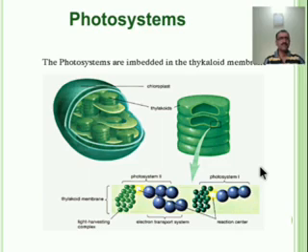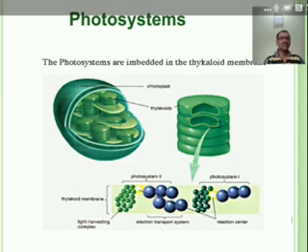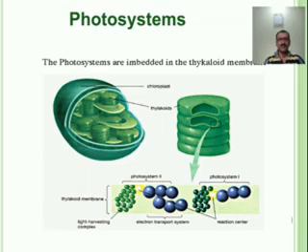Here all these are present in the photosystem. Let us see. In chloroplast there are two photosystems, photosystem 1 and photosystem 2. Where are they present? They are present in the thylakoid. This is the granum, one part of the granum is known as the thylakoid, and in this thylakoid the photosystem is present.